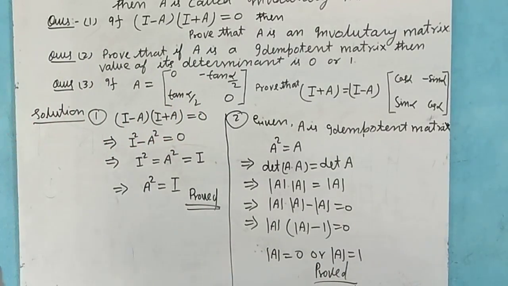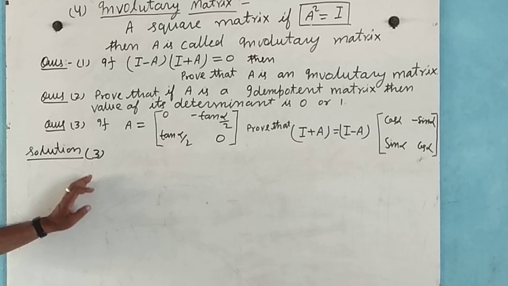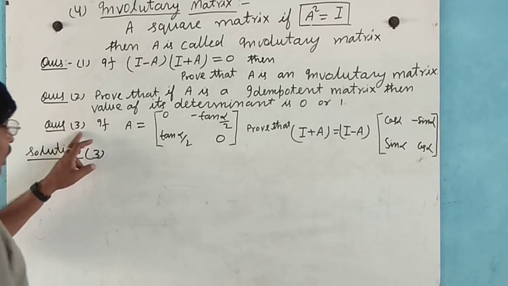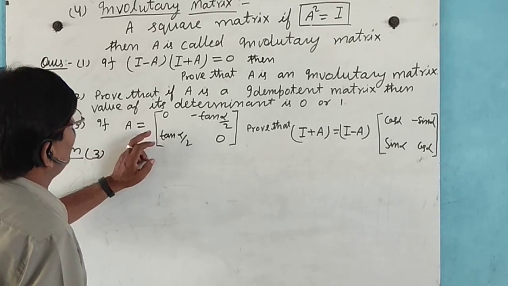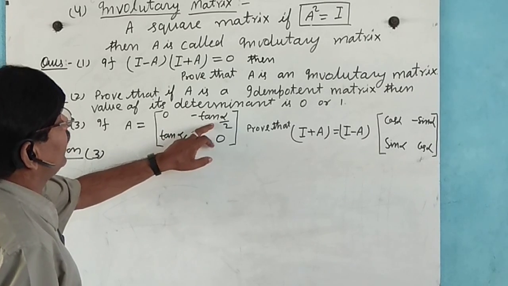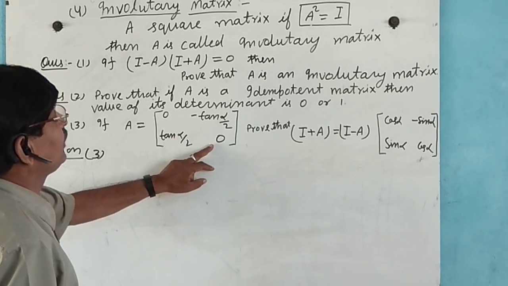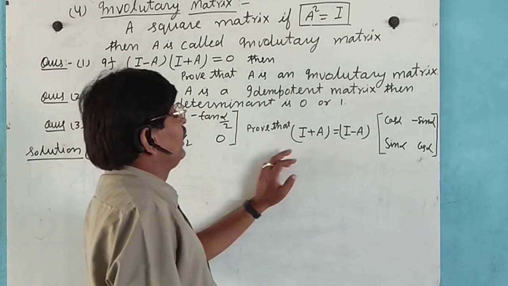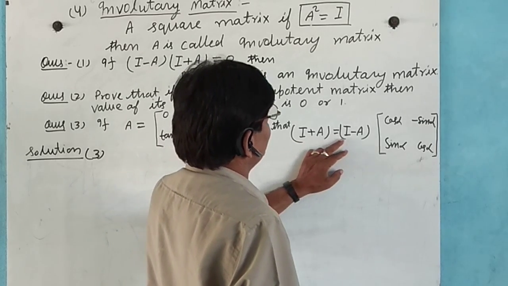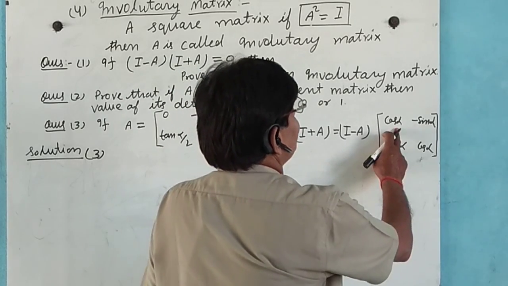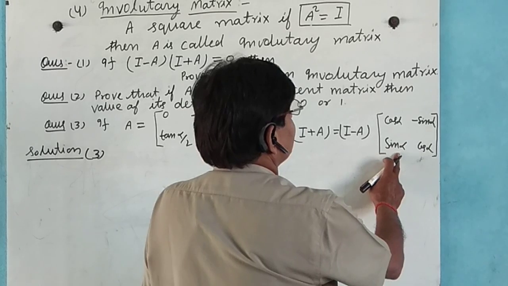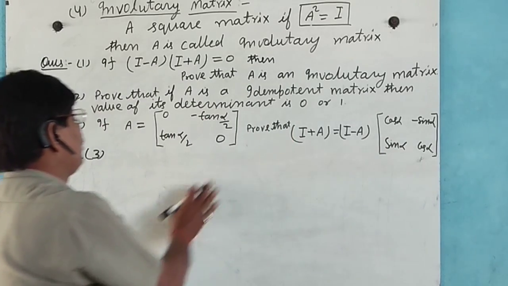Now question number third. If A equals matrix [0, minus tan alpha by 2; tan alpha by 2, 0], prove that I plus A equals (I minus A) times matrix [cos alpha, minus sin alpha; sin alpha, cos alpha].